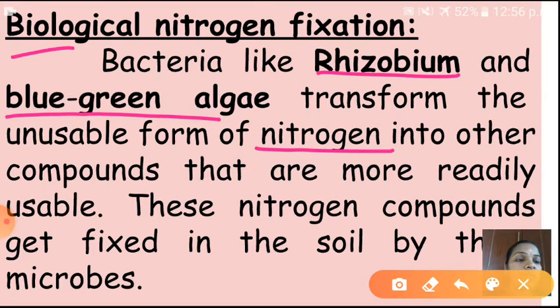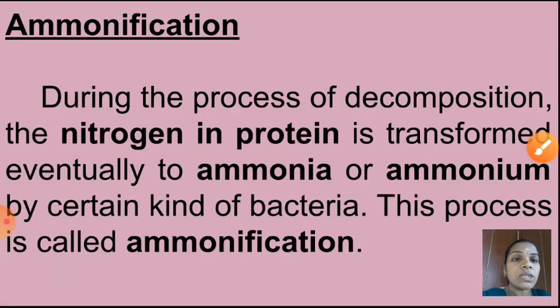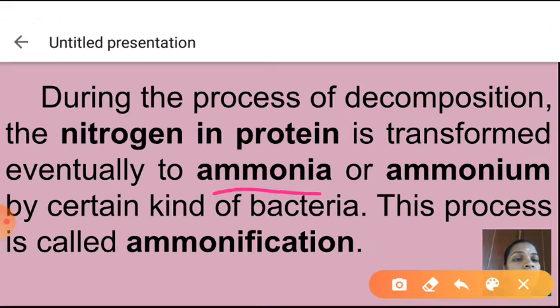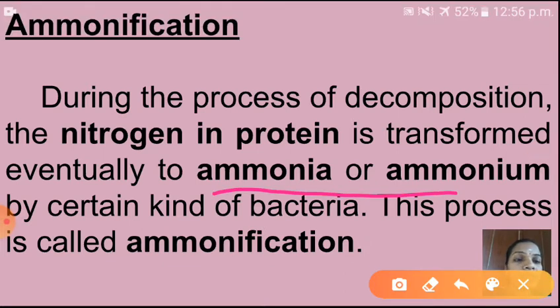Next, the first step was nitrogen fixation. The second process is what? Ammonification. What is meant by ammonification? During the process of decomposition, the nitrogen in protein is transformed eventually into ammonia or ammonium by certain kinds of bacteria. This process is called ammonification. I hope you understood now.